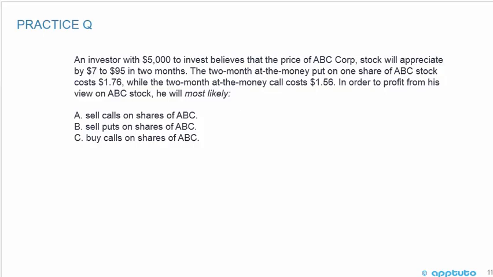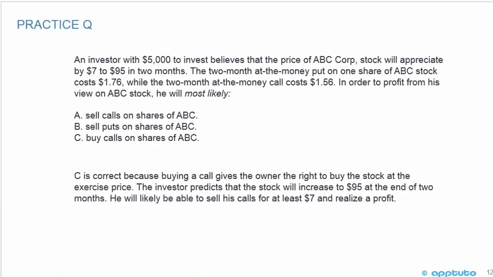An investor with $5,000 to invest believes that the price of ABC Corp stock will appreciate by $7 to $95 in 2 months. The 2-month at the money put on 1 share of ABC stock costs $1.76, while the 2-month at the money call costs $1.56. In order to profit from his view on ABC stock, he will most likely A, sell calls on shares of ABC, B, sell puts on shares of ABC, or C, buy calls on shares of ABC. Okay, the correct answer for this is C.